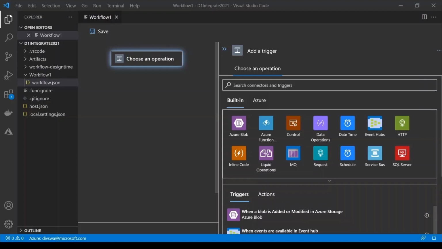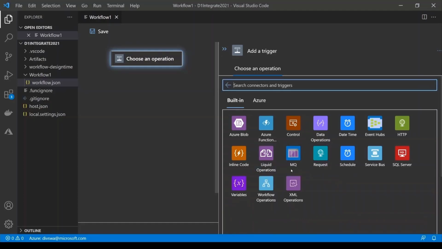Along with these enterprise capabilities comes a new connector model built into the runtime to provide high performance and scale. Some of the connectors that have already been built using this new model include Service Bus, Event Hub, MQ, XML and Liquid Operations, Azure Blob, and many others.